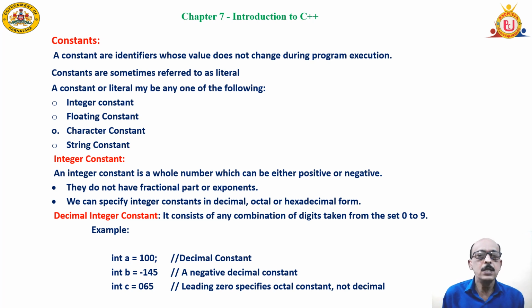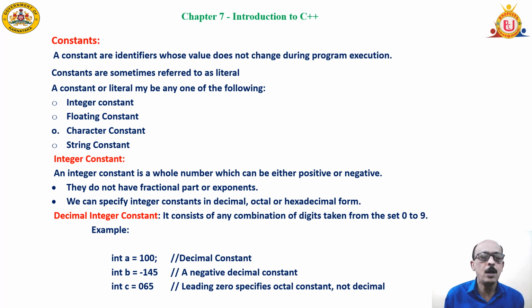Constants. A constant is a programming element which does not change during the run of a program, the execution of a program. When you are executing a program, these things will not change. Example, 100 is always 100. It cannot be changed. Suppose it is assigned to another variable, let's say A equal to 100, B equal to 145 or something like that. Values of A and B can be changed. That is why they are called variables. But let's come back to these constants.